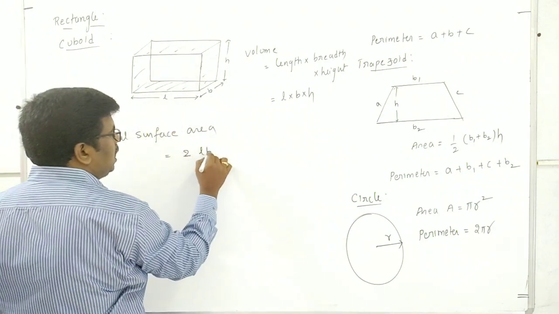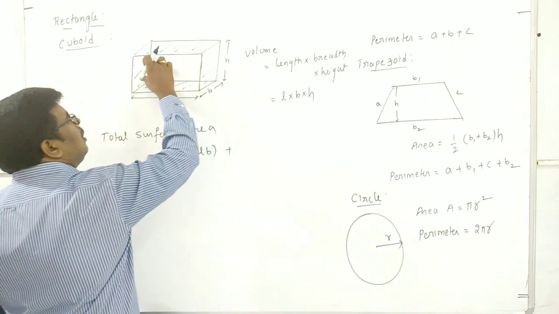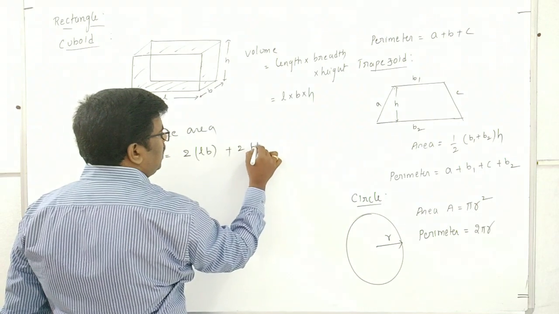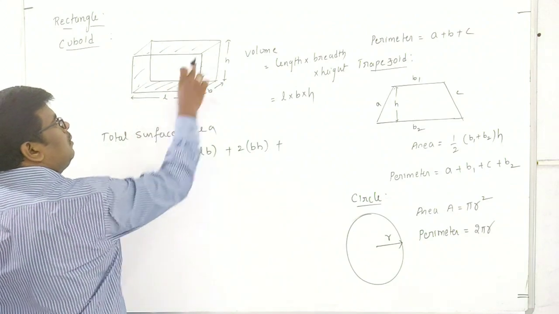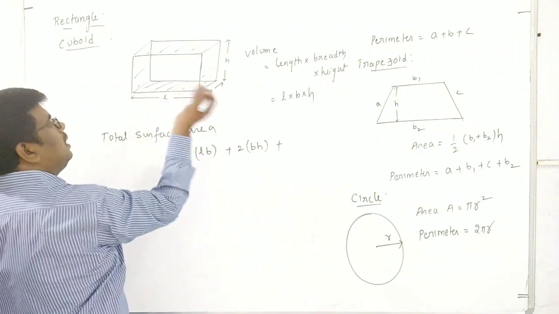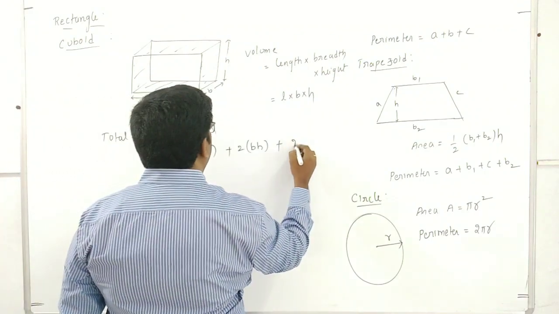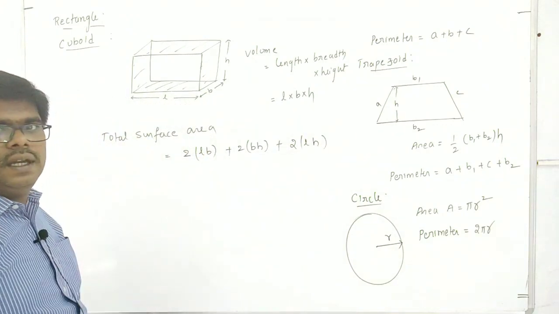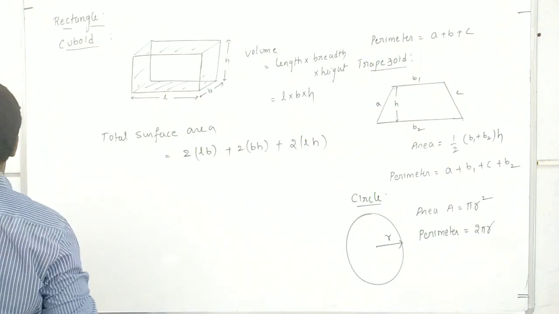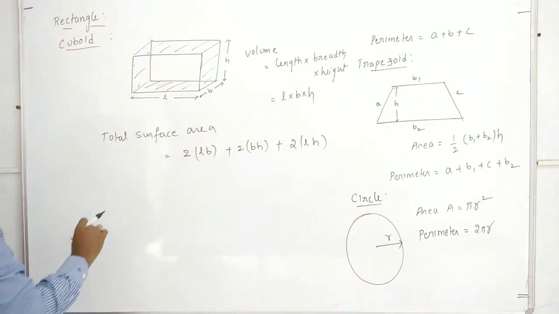That's why 2 into LB, length into breadth, plus breadth into height means this area. This area also is the same. So 2 into BH plus, and the front, what is the front? Length into height. Length into height is the front surface area. The back behind that also has the same area. Then we can write 2 into length into height H. Like that, it gives the surface area. Next we can go for the cylinder.